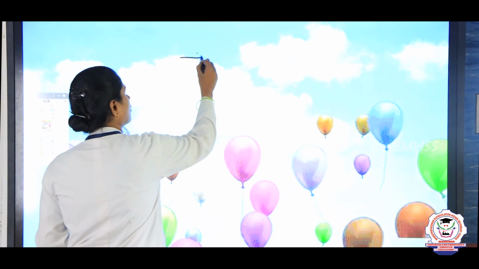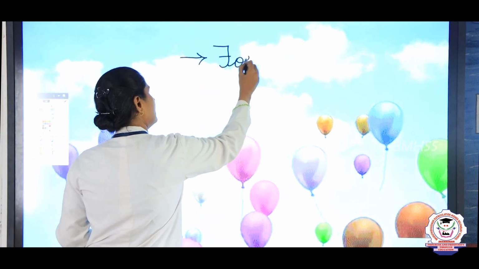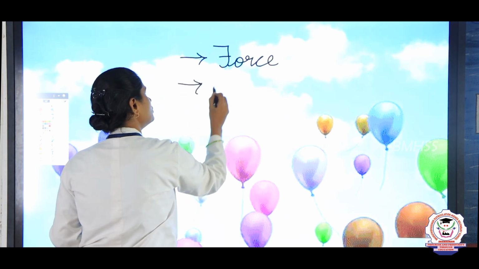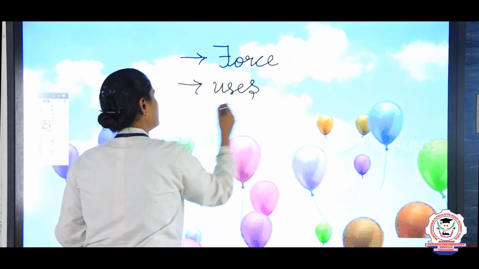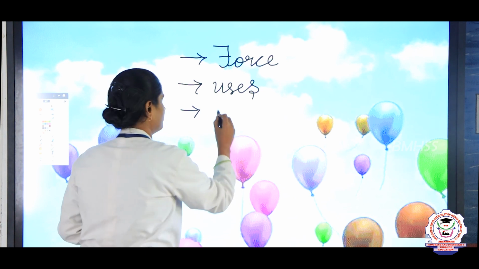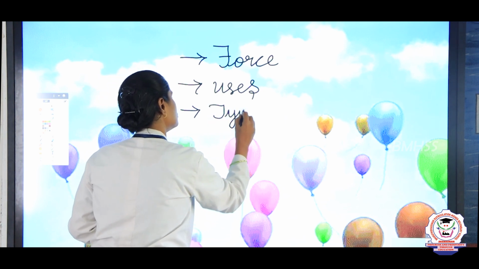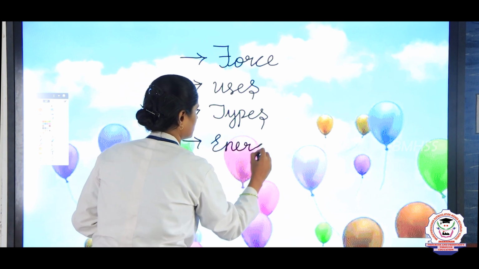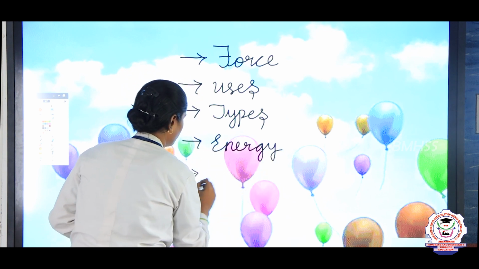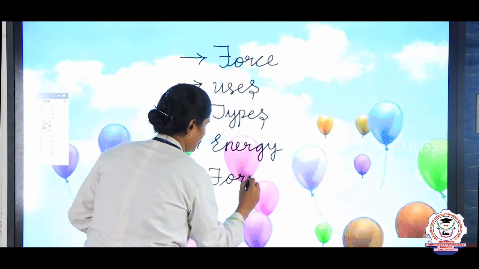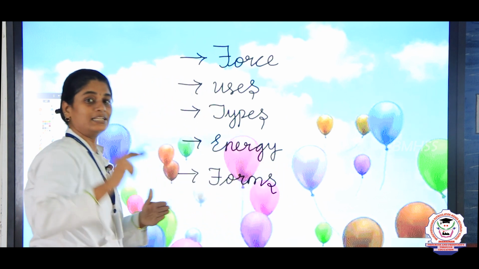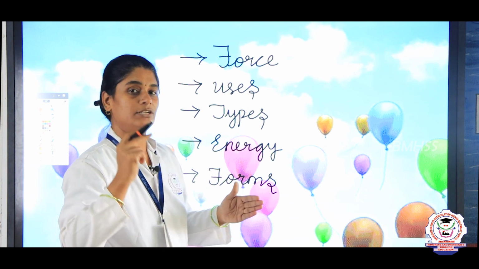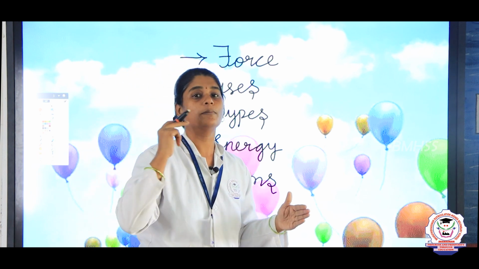Today in this class you have learned, first, what is force. Next we learnt the uses of force and the types of force. Later we learnt what energy is and what the forms of energy are. There are many forms of energy: heat energy, light energy, electrical energy, sound energy, and also mechanical energy.